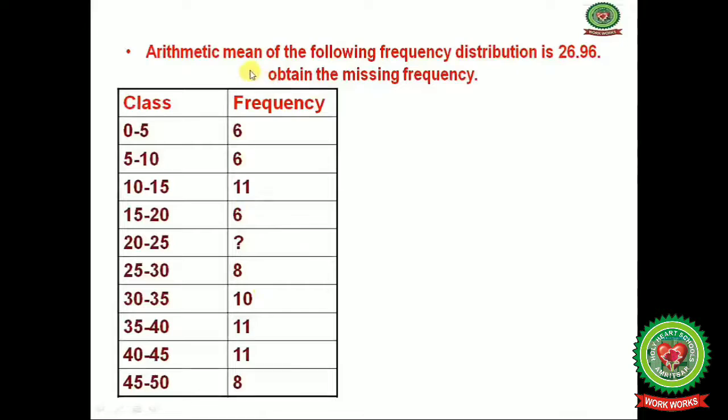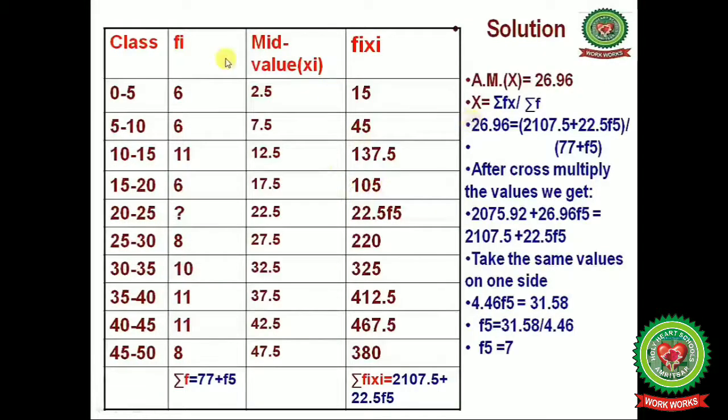Now next one: you have to calculate the arithmetic mean of the following frequency distribution, which is given as 26.96, and you have to obtain the missing frequency. This table is given with the class intervals and frequency. Now let us start with the solution.